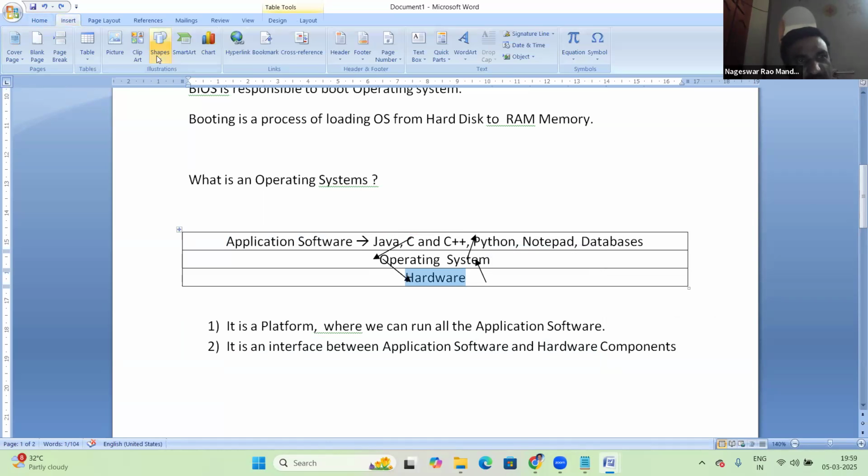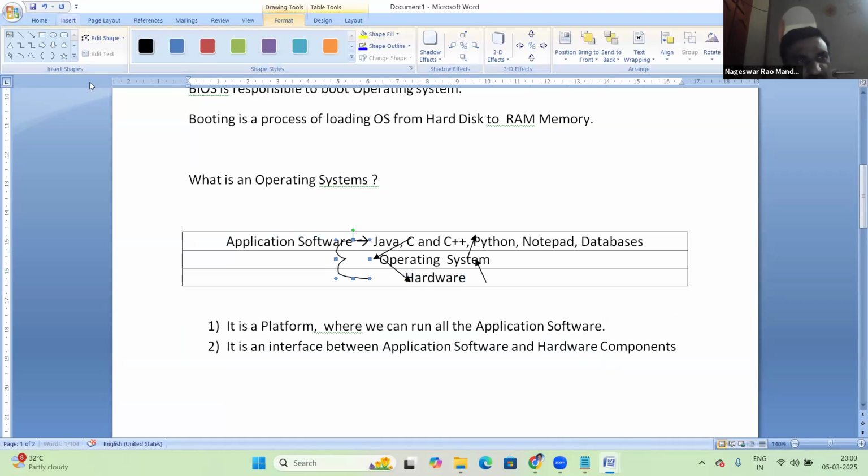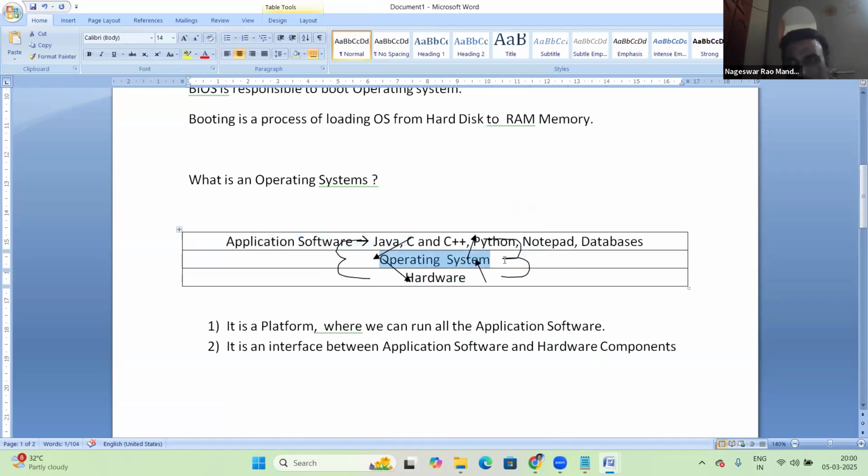Every application software's output is delivered to the OS and then transferred to the output device. Suppose input is keyboard data: first of all, keyboard data goes to the OS, and from the OS it is taken by these programs. So between application software and hardware, there is an OS. The OS is like an interface between these two layers, application software and hardware components. So this is about the OS. I think it's clear.